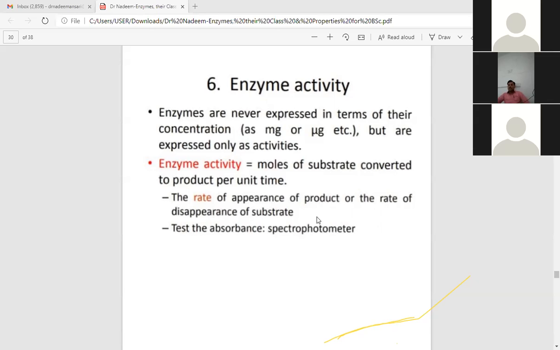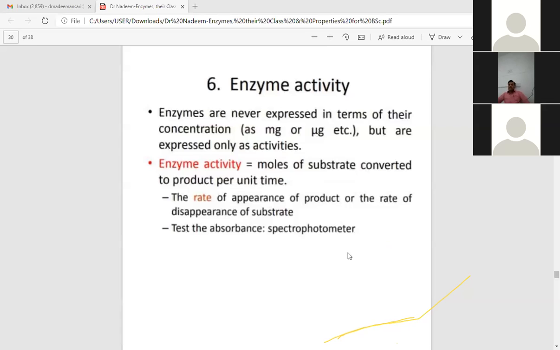When someone has gone for pathological testing of enzymes, which can be a marker for liver or kidney, you can easily see in that pathological report that the enzyme is expressed in the short form IU, known as international units, not as milligram or microgram. Just like glucose is expressed in milligram per dl, meaning milligram per 100 ml of blood, enzyme activity has a separate unit.